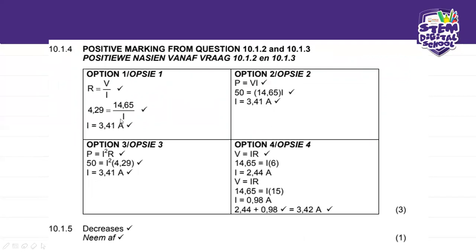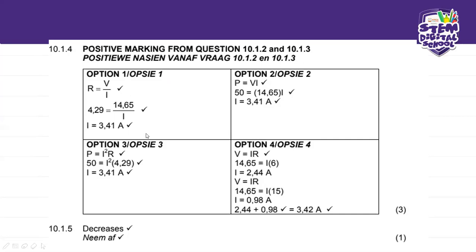But remember, when we have a series branch, V1 is equal to V2, which is equal to V total. So the voltages are the same. The only thing that would be different would be the current. So always remember the whole current divider, which one is dividing and which one stays the same. Here we use the voltage because the voltage stays the same in both series arrangements. So now our current is going to be 3.41 amps.